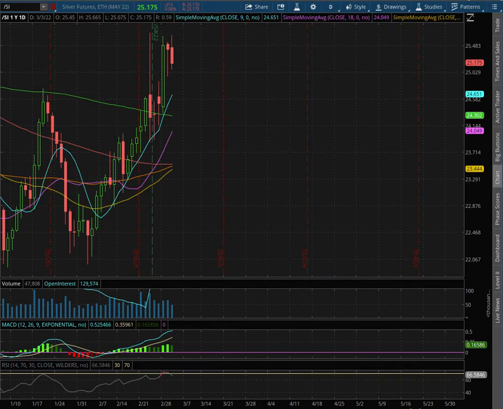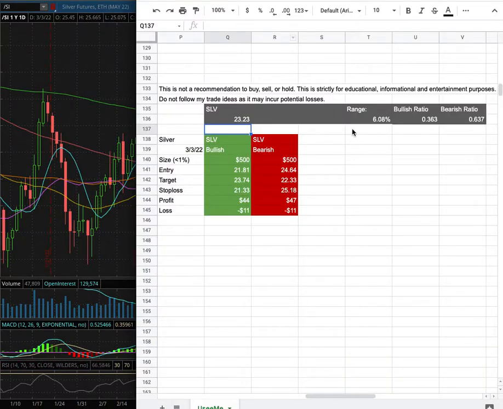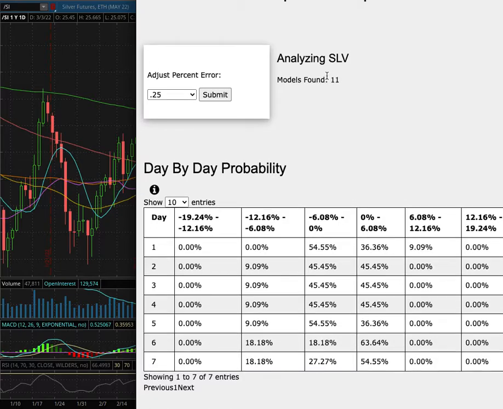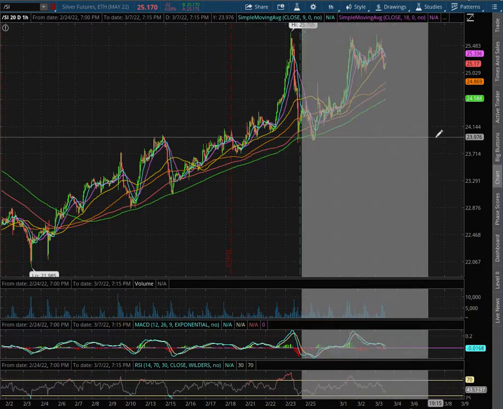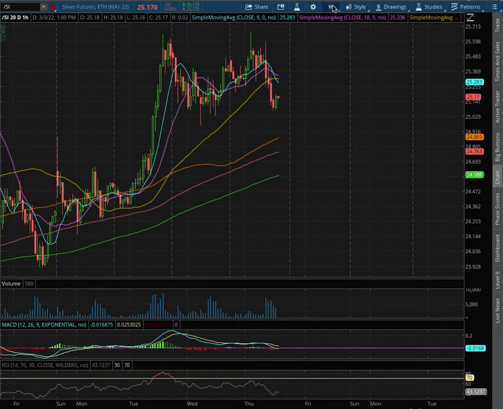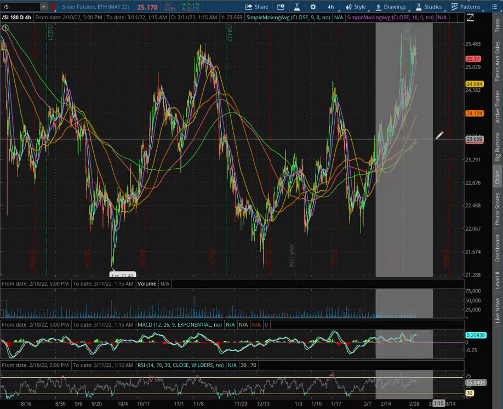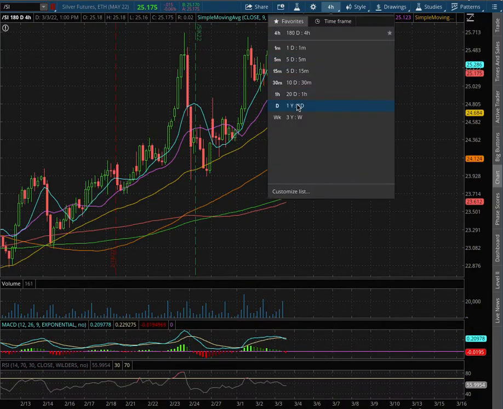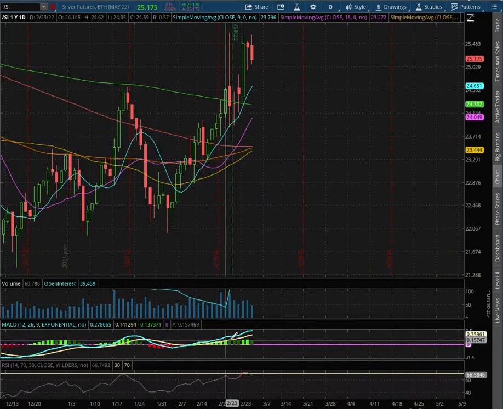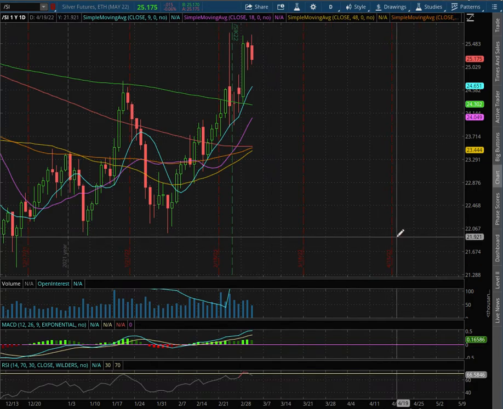Silver futures. In this video, we'll be going over my trade idea of the week and the day-by-day probability model. So let's start off with the technical analysis on the 1-hour chart. We're dipping into negative MACD territory. As we extend that to the 4-hour chart, we're in positive MACD, seeing signs of a divergence. As we extend that further to the daily chart, we're in positive MACD, slightly off of overbought levels with the RSI.